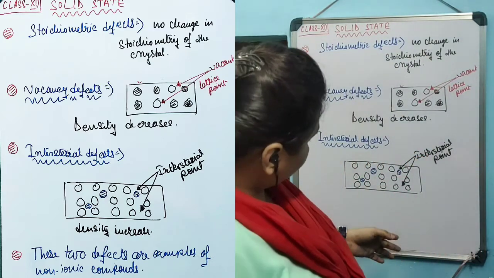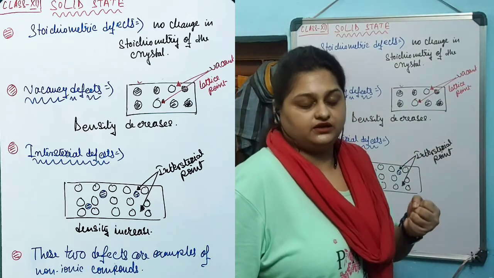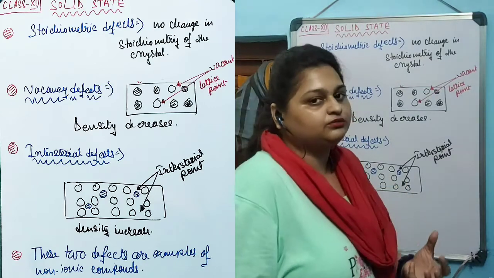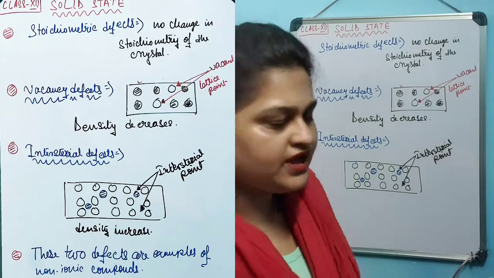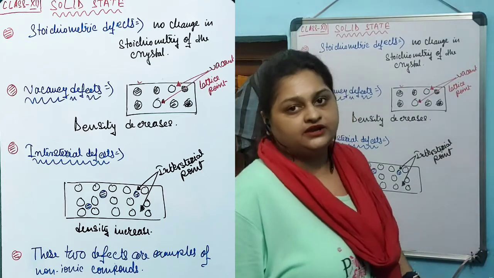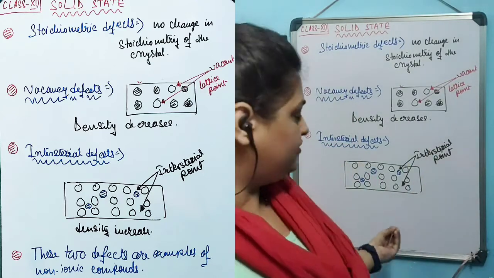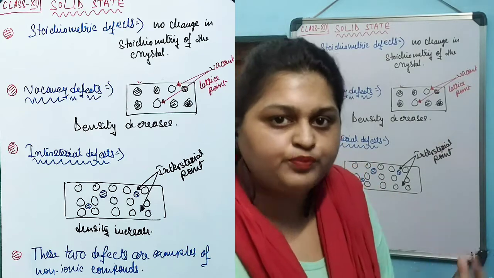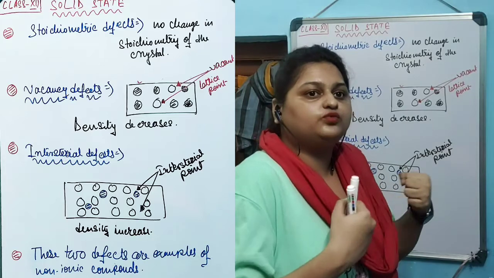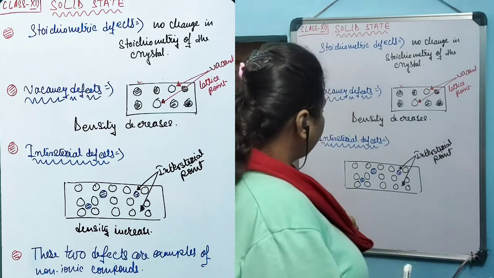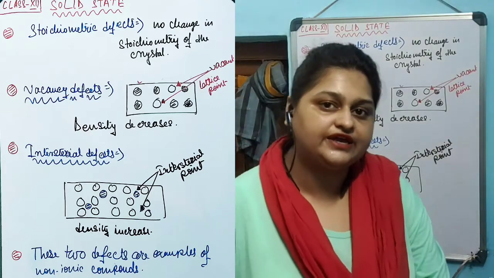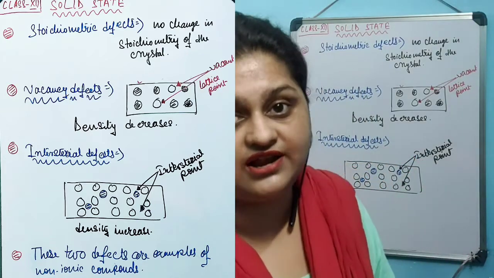Now, as the particles occupy interstitial positions, they come closer to each other. As a result, per unit area in the crystal lattice, more particles are clumped together. That's why the density is increased when an interstitial defect is created inside a crystal lattice.